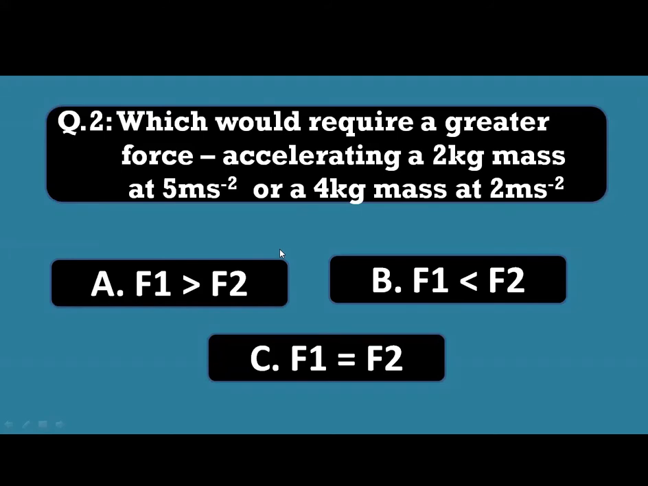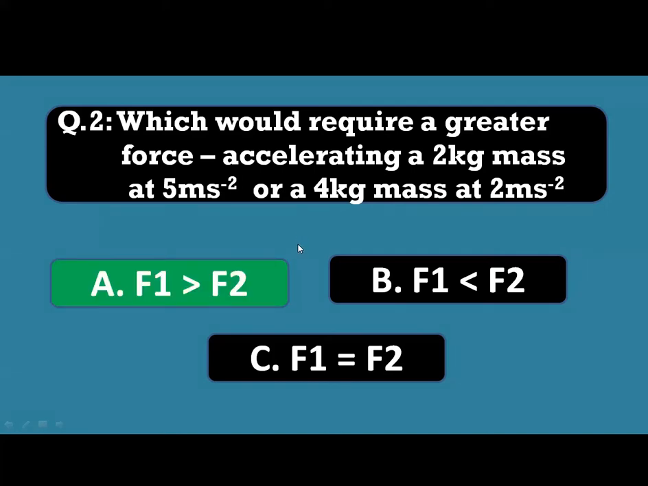Which would require a greater force: accelerating a 2 kg mass at 5 meters per second square, or a 4 kg mass at 2 meters per second square? Option A, F1 is greater than F2. Option B, F1 is less than F2. Option C, F1 is equal to F2. The right answer is F1 is greater than F2.